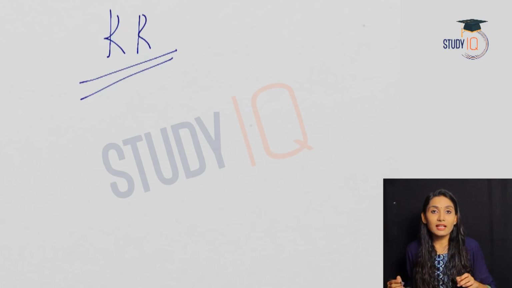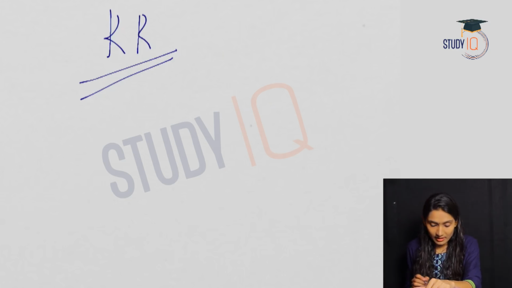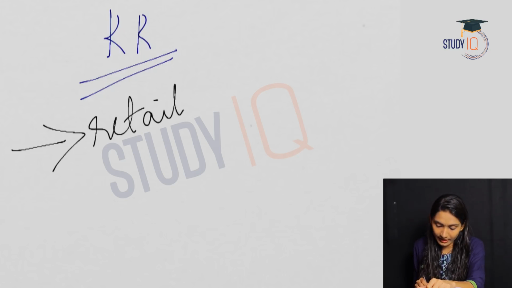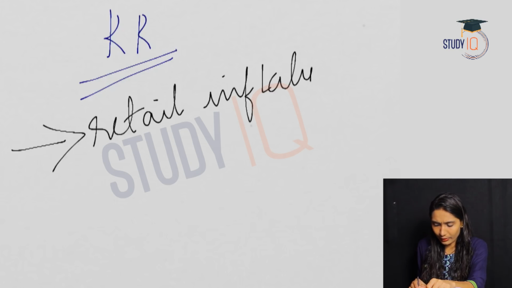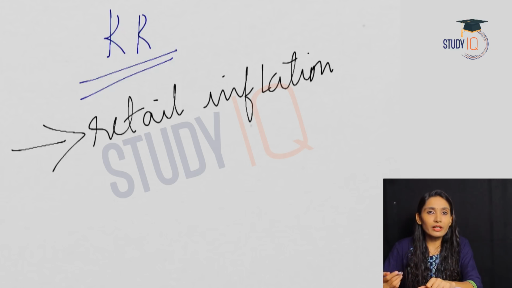Again, coming back to the increase in repo rate, the Monetary Policy Committee puts forward certain reasons for the increase in repo rate. Let us see what the reasons are. First reason was a sharp spike in the retail inflation. So there is an increase in inflation, and as we said, in order to control inflation, or decrease the rate of inflation, money supply should come down. And in order to reduce the money supply, what will the Monetary Policy Authority do? They generally increase the rate of a monetary policy tool, and in this case that is the repo rate.